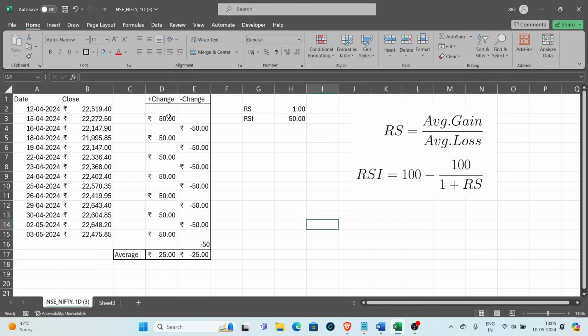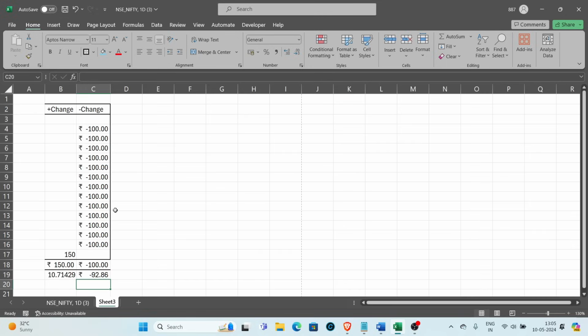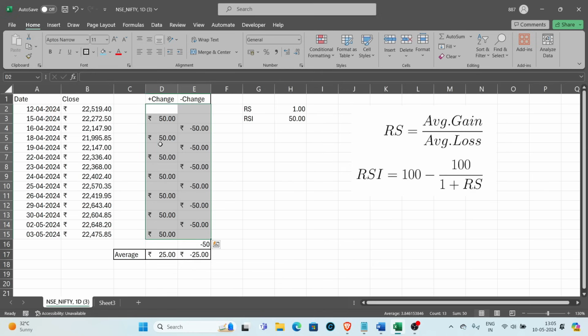Right over here you can see the following 14 candles. Let's assume the average gain and average loss is the same. These were our first 14 candles and the market has come down quite a lot, and in the next 14 candles we have just consolidated, and now the RSI level is back to 50. You could also see while I was changing the numbers how exactly the RSI changed. We have come back to 50 with no gains at all.